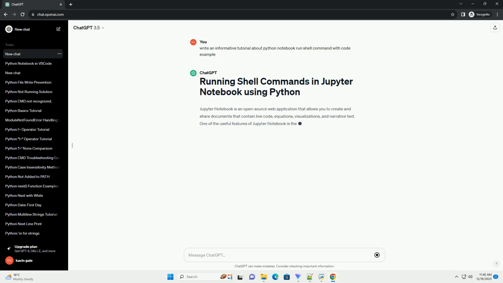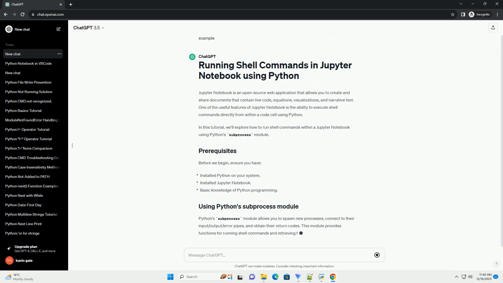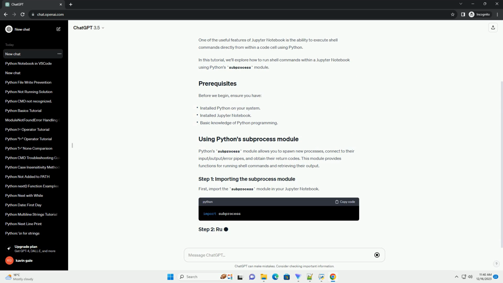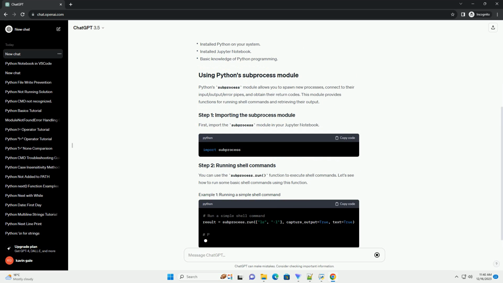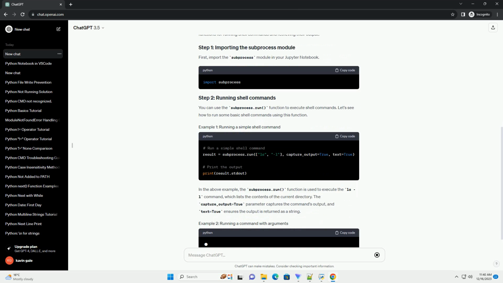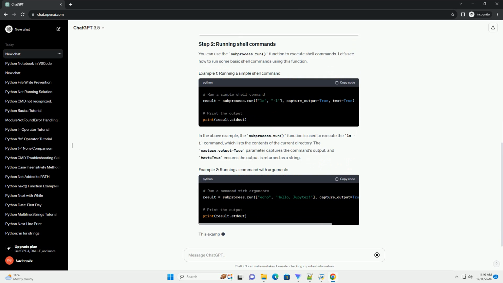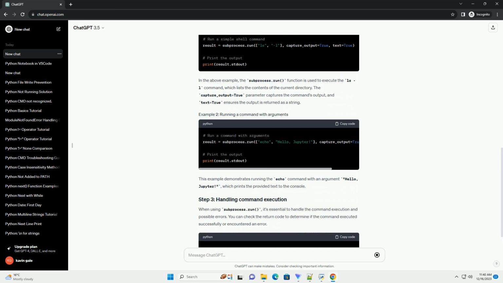Jupyter Notebooks provide a powerful interactive environment for data analysis, machine learning, and scientific computing. One useful feature is the ability to run shell commands directly from a notebook cell using the IPython magic command % followed by the shell command. In this tutorial, we'll explore how to run shell commands in a Jupyter Notebook using Python.